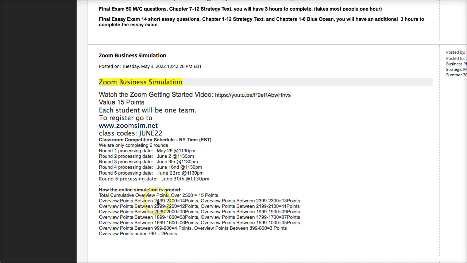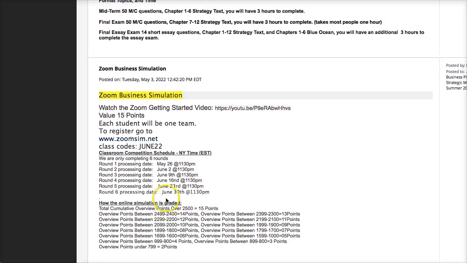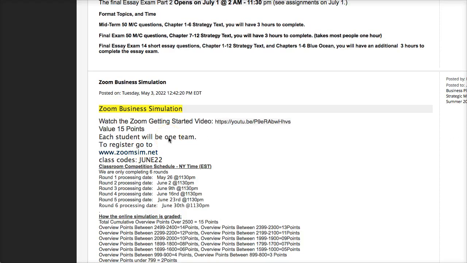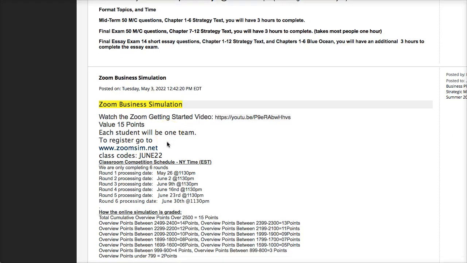You must score over 2,500 points cumulative to get the full 15 points for the simulation. Generally, 75% of the class is able to score over 2,500 points. If you score less than 2,500 points, your score diminishes from there. I have multiple videos to help explain this, and towards the end of the video, I'll show you how to register for the simulation.